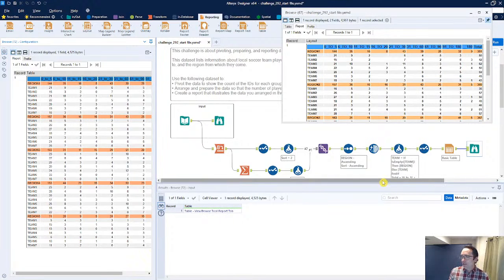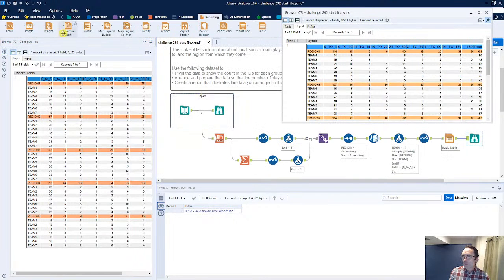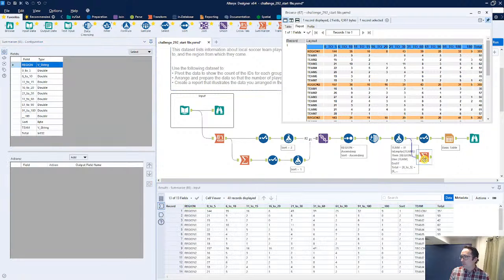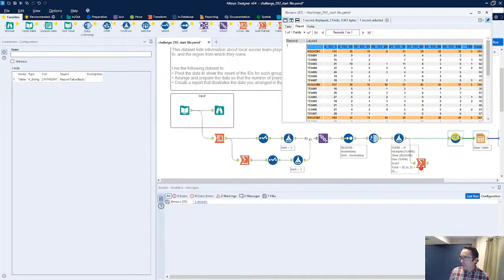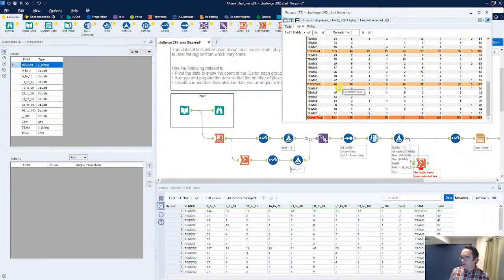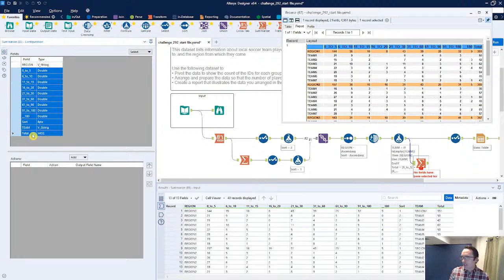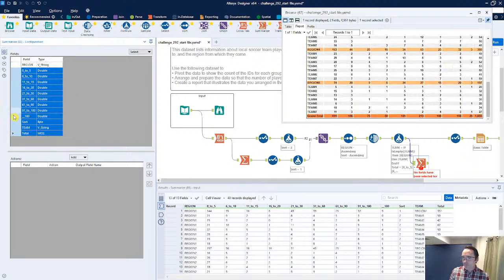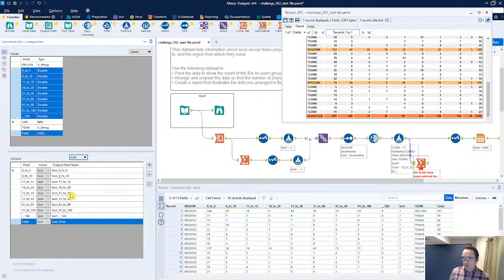Now, there's probably a little bit more that we can do with that grand total. I'm going to go ahead from a time perspective. I know that if I go in here and do another summarize, right? I like to do this right before my kind of final select. So let's add this in. But what I'm going to do is not do any grouping whatsoever. And I'm going to actually add in everything that we have here, minus that team and that sort, just any numeric value that I actually have, and just do a sum off of everything here.